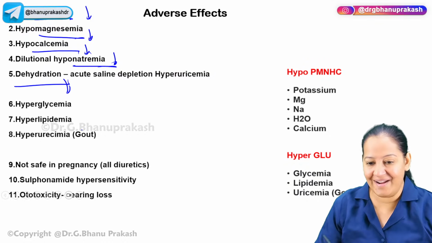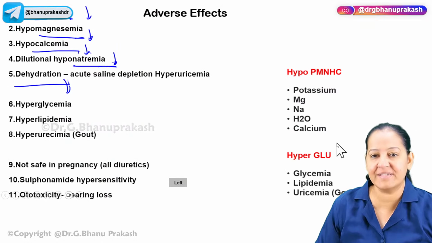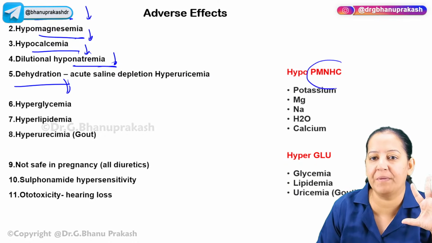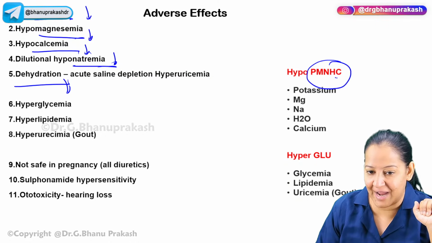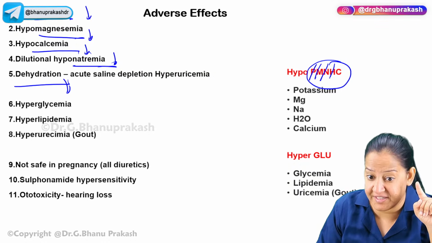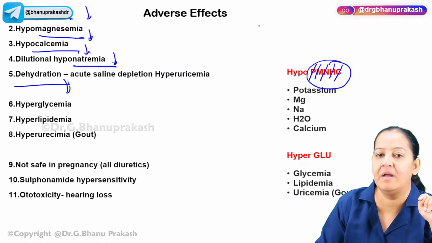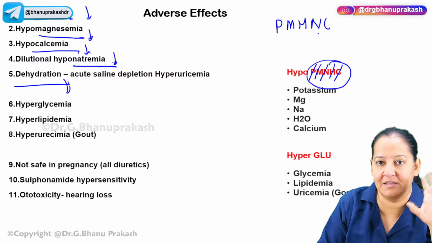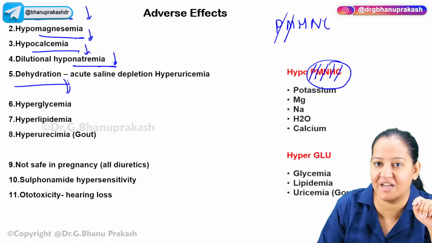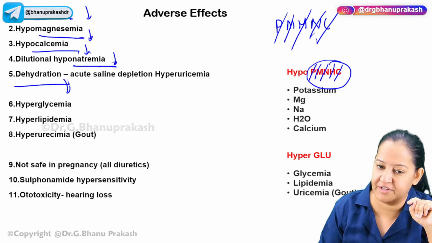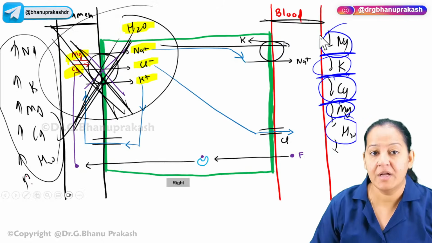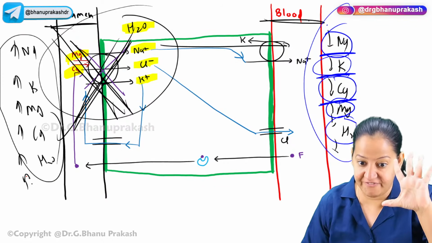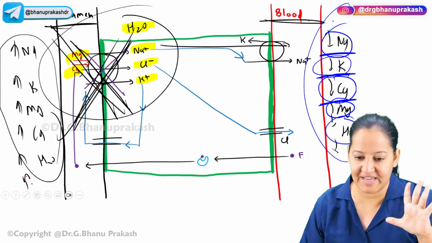If you can understand from this, it's good. If you can't understand, make a mnemonic. 5 things are hypo: PM and HC. What 5 things are hypo? Potassium, magnesium, sodium, water, water is H2O, and calcium. P, M, N, H, C. The 5 things that are hypo: potassium, magnesium, sodium, calcium, and water. They reduce in the blood. So these are the 5 side effects of hypo.